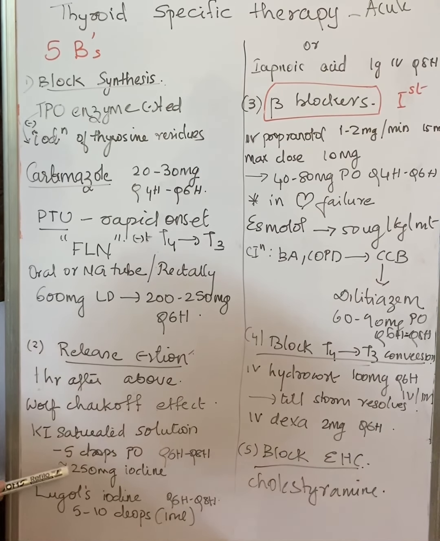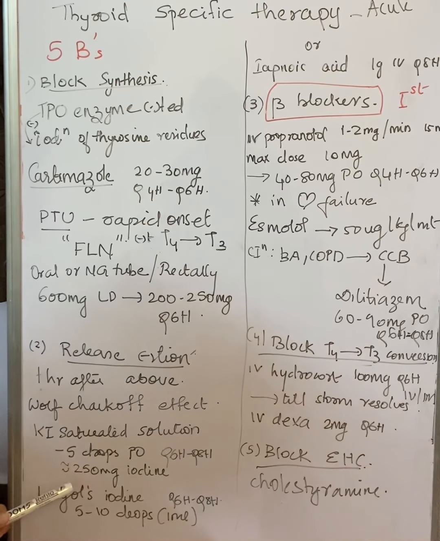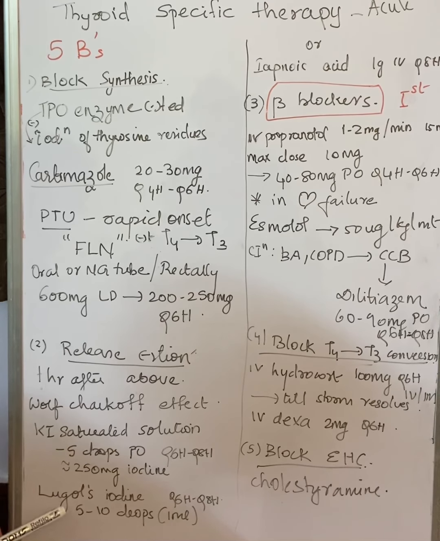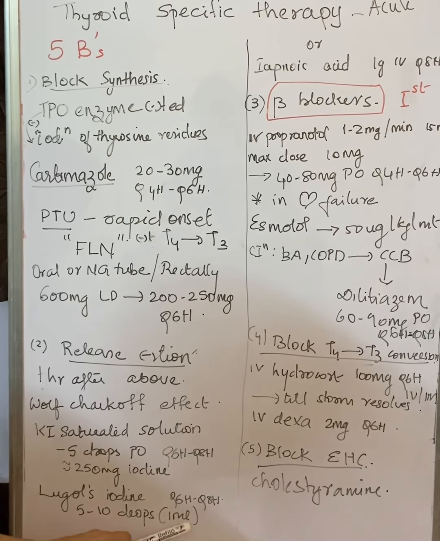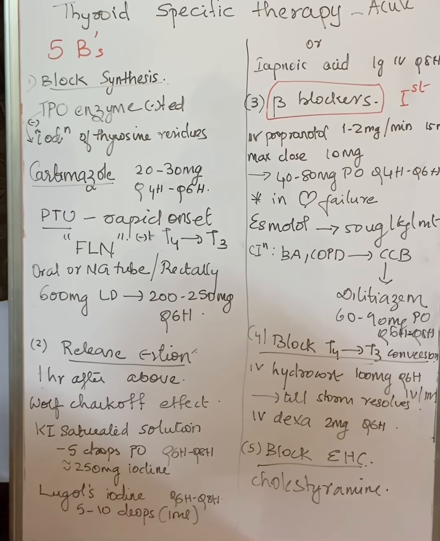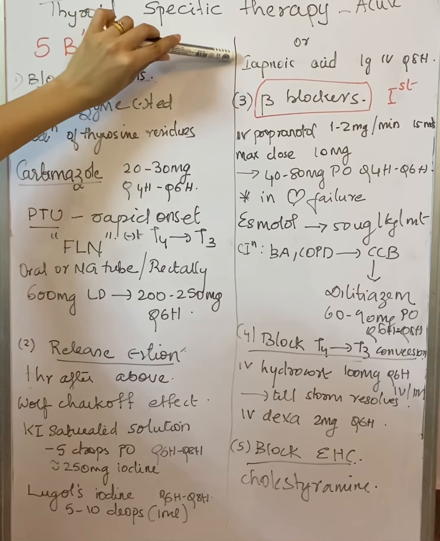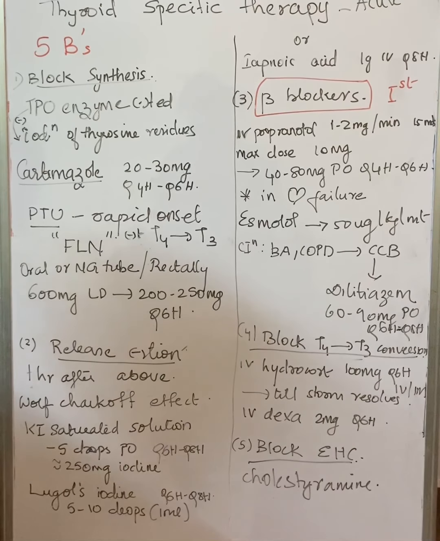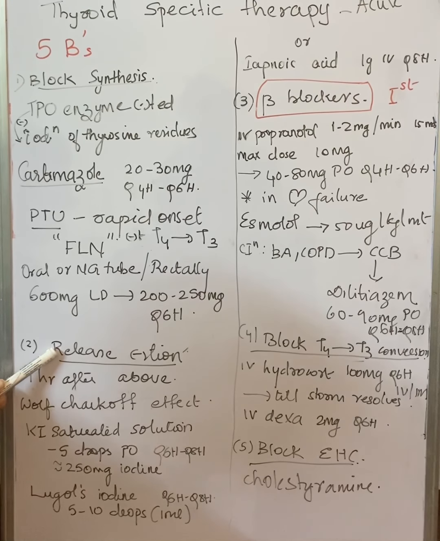Usually we give 5 drops orally every 6 to 8 hourly. Each drop is around 50 milligrams, so 5 drops will come to around 250 milligram of iodine. Other than potassium iodide, we can give Lugol's iodine 5 to 10 drops, almost 1 ml, every 6 to 8 hourly. Or we can give an iodinated contrast material like iopanoic acid, which can be given as an infusion, 1 gram IV every 8th hourly. This is how we inhibit the release of the thyroid hormone from the thyroid gland.